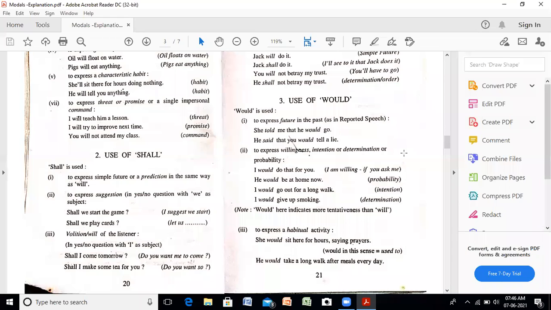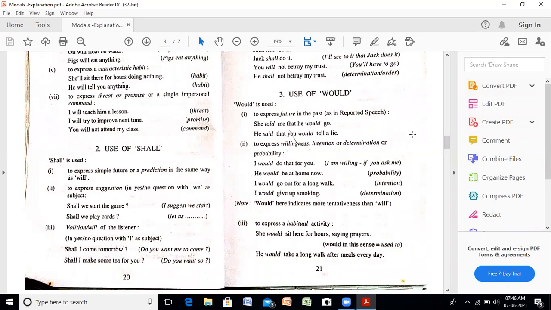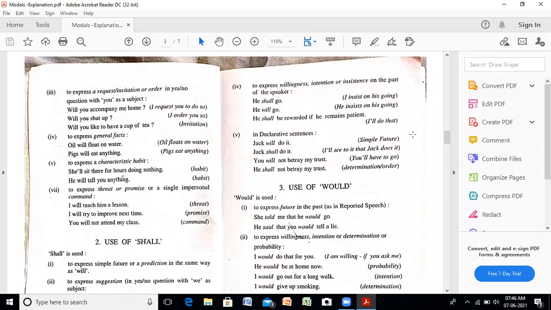Then volition or will of the listener. It depends upon the will of the listener, in yes-no questions with I as subject. Shall I come tomorrow? Do you want me to come? Shall I make some tea for you? That means do you want it? So that means it depends upon the will of the listener, whether the listener wants it or not.